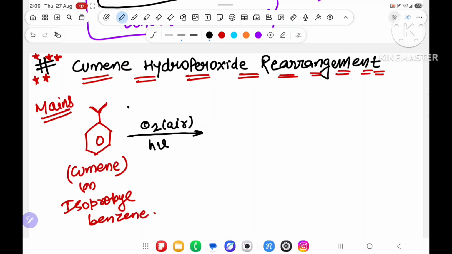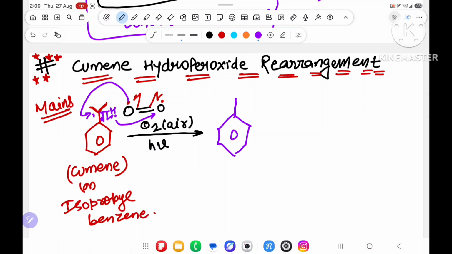what happens? In this case, the oxygen double bond will break by homolytic cleavage. It will get a dot, and over here one hydrogen is present. This will also undergo homolytic cleavage, and over here you will get a dot. This dot attacks here and this H dot will attack here, and you will get a compound with O and hydrogen,